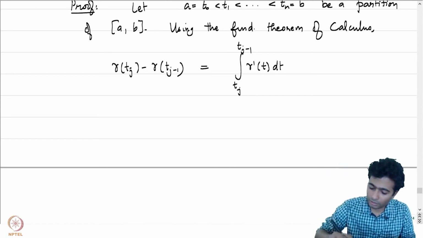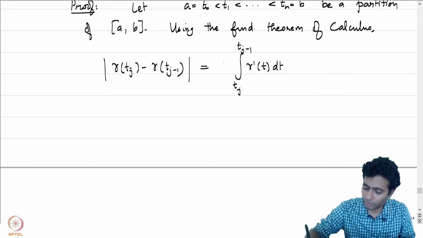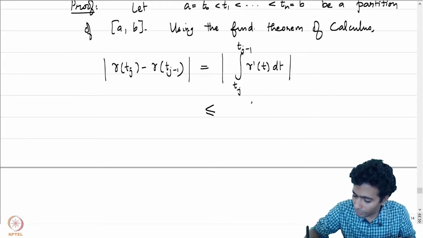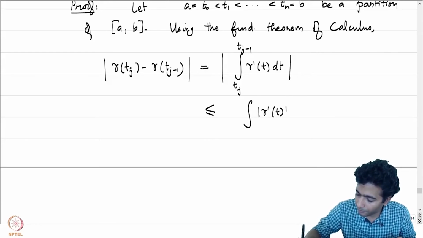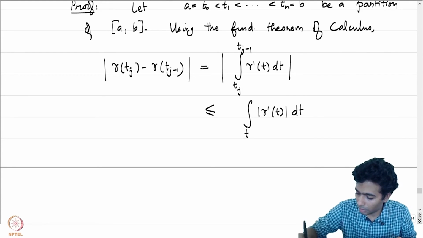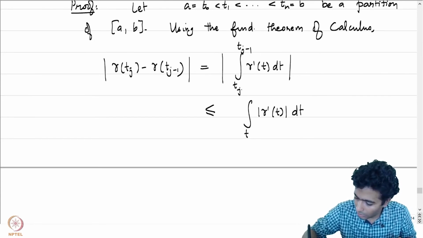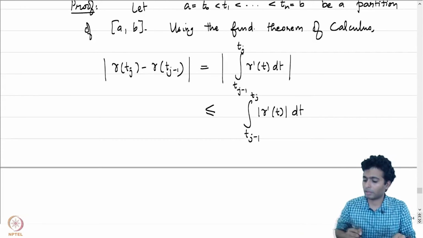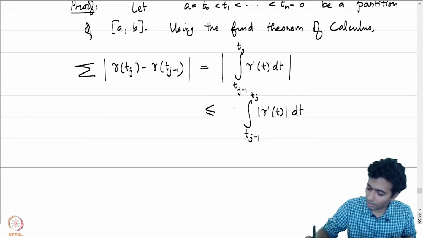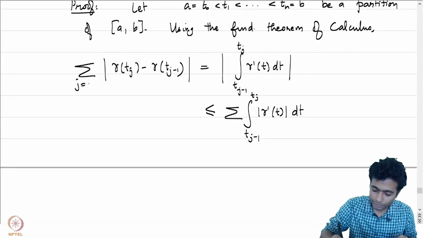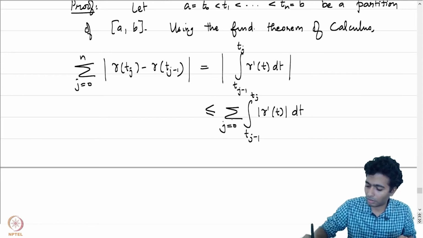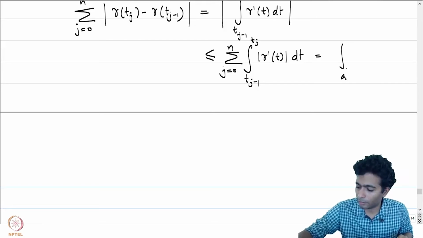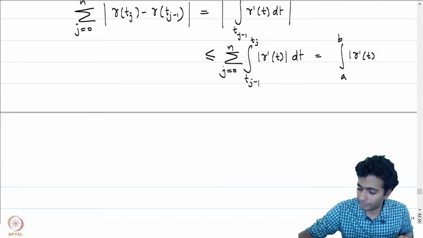And now, if we look at the absolute value here, we just proved a lemma which told us that this is less than or equal to the integral of mod gamma prime t dt from tj minus 1 to tj. Now, if we look at the sum, where j is going from 1 to n, the right hand side is just going to be equal to the integral from a to b of mod gamma prime t dt.